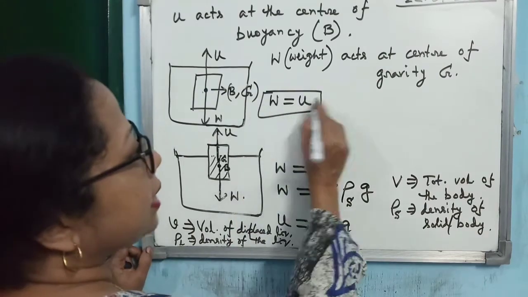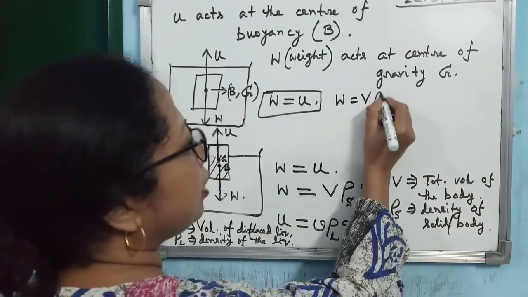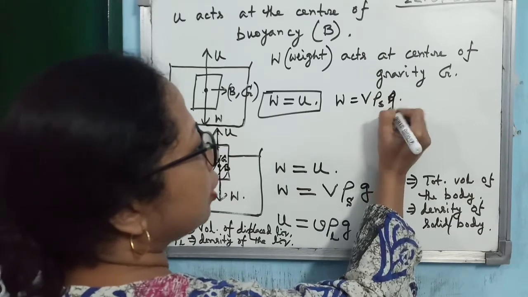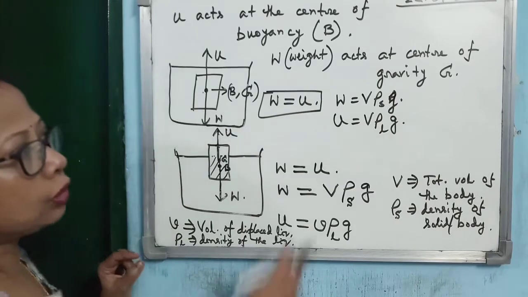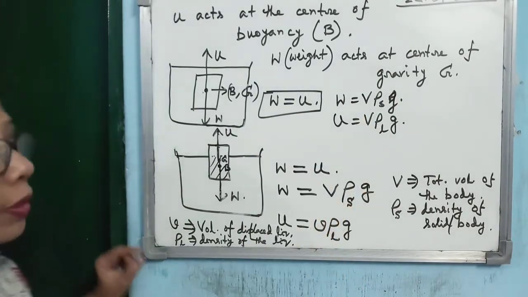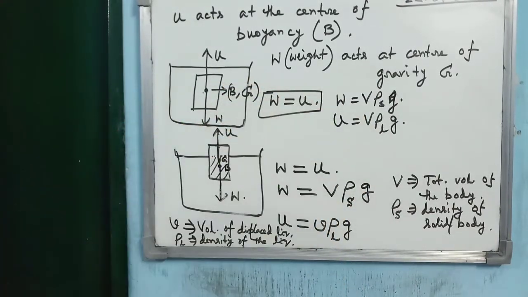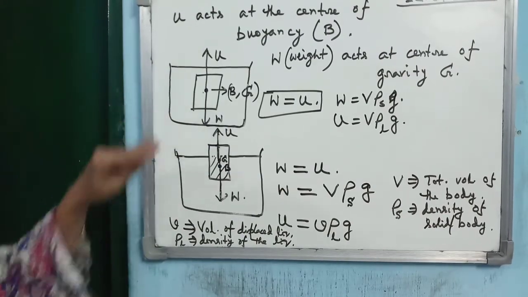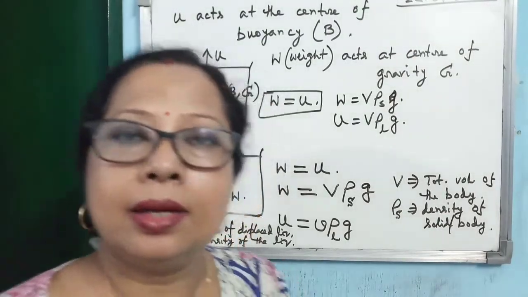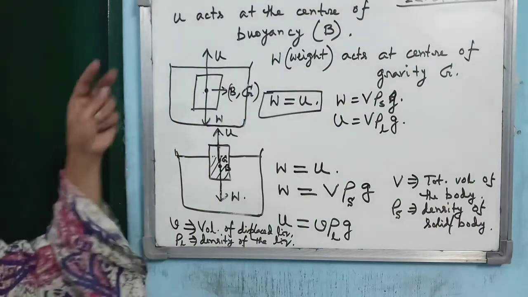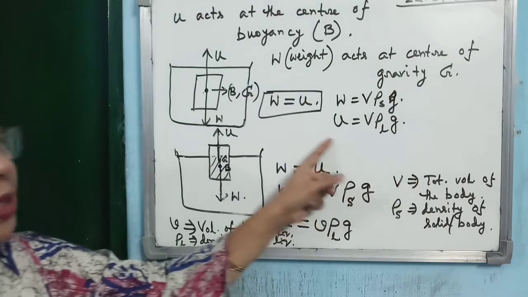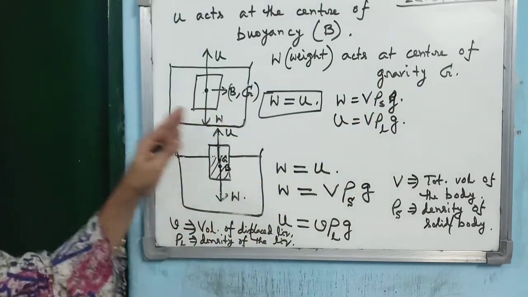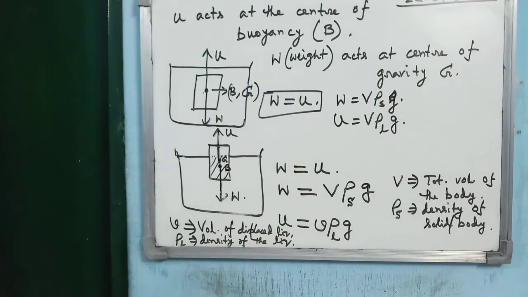Okay, now in this case W is V rho S g, and U is V rho L g. Both of them have the same V, because the body is completely immersed. So these are the two cases you have to remember. And that's why I always prefer that you draw the diagram. If you draw the diagram and write down these relations, then you will easily understand the physics behind it. And you also please copy this way.